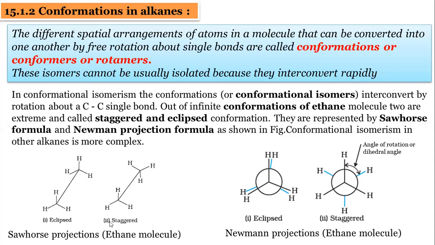So we cannot isolate this eclipsed separately. We cannot isolate this staggered separately, because the eclipsed can immediately be converted into staggered and staggered can be converted into eclipsed. So the line is written here: the isomers cannot usually be isolated because they interconvert rapidly.